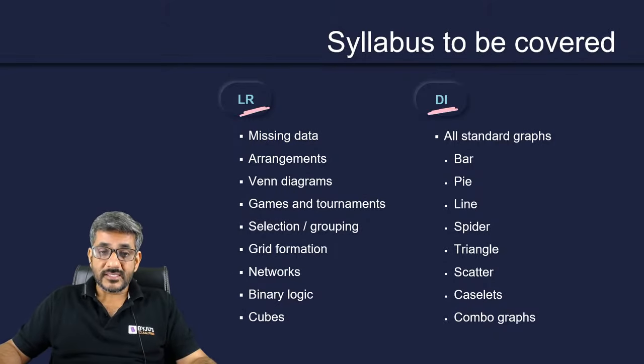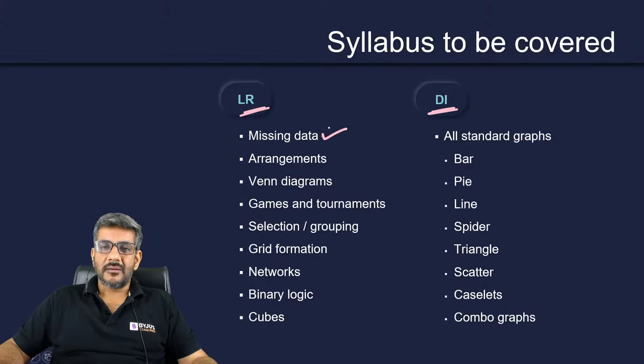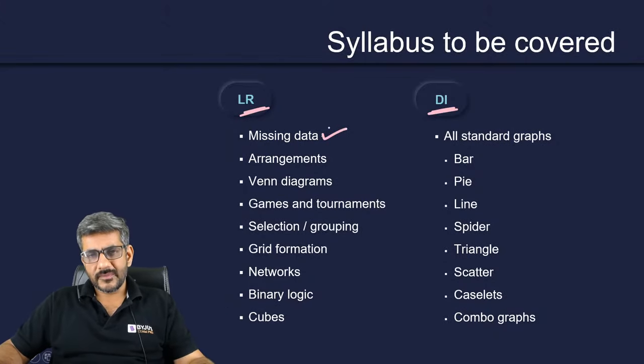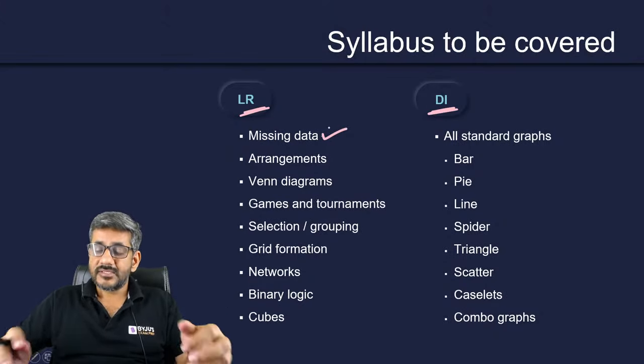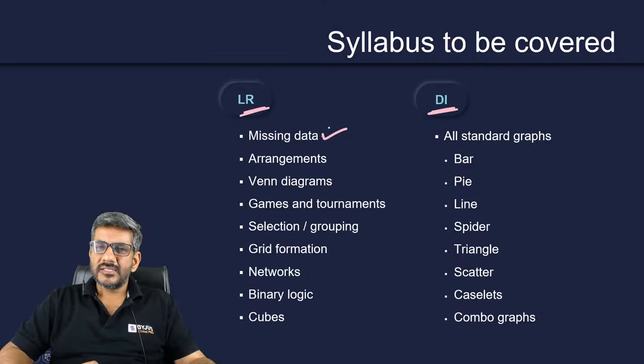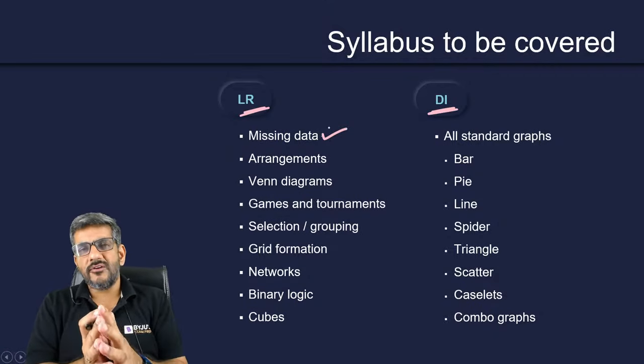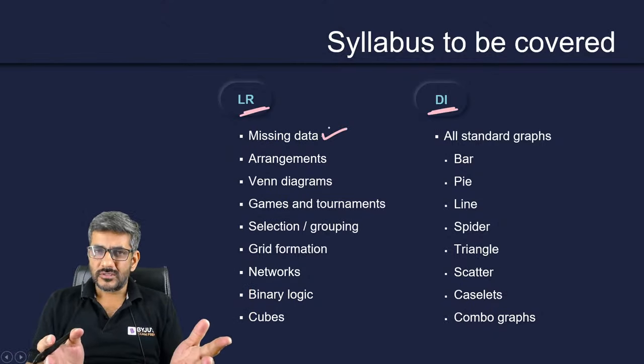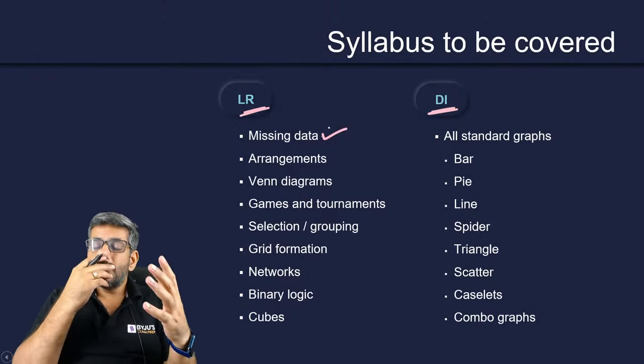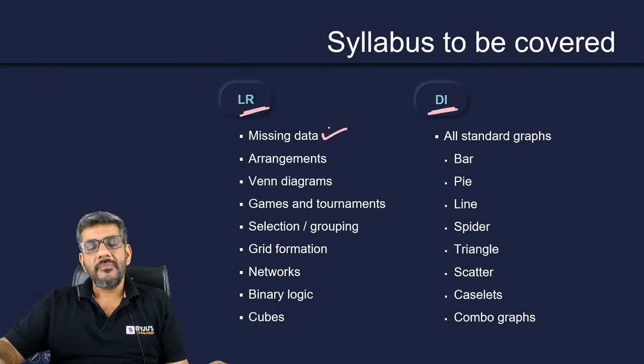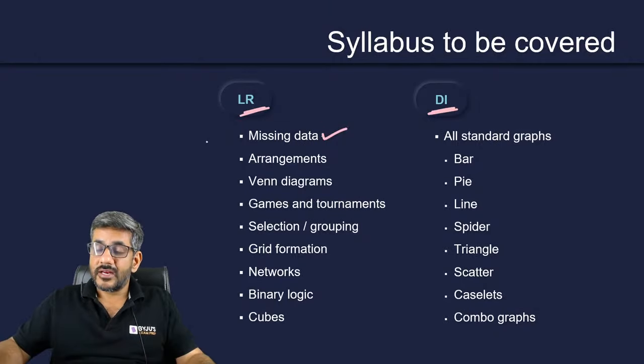Apart from these questions that you see on the screen, missing data sets have been asked a lot in the LRDI section. But the point is, when I talk about missing data, does it have any special kind of formulas in it? Of course not. Any separate concept in it? No, it is just a separate type which is based upon reasoning. Arrangements.